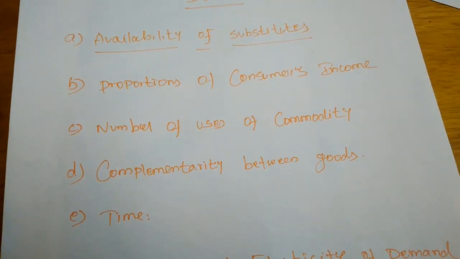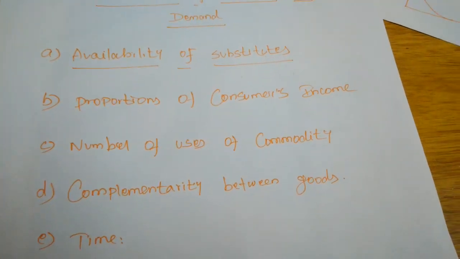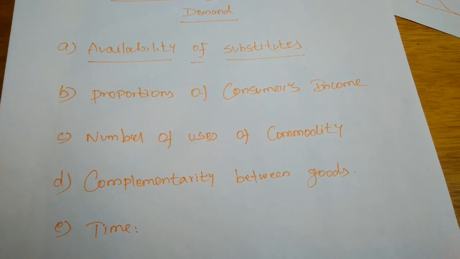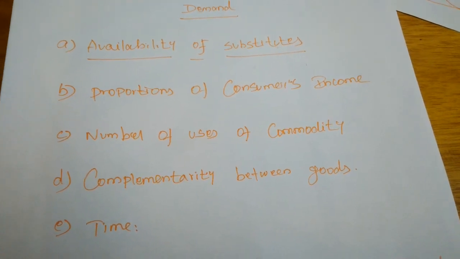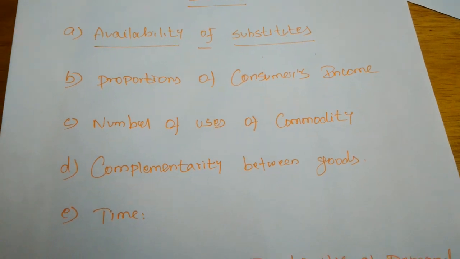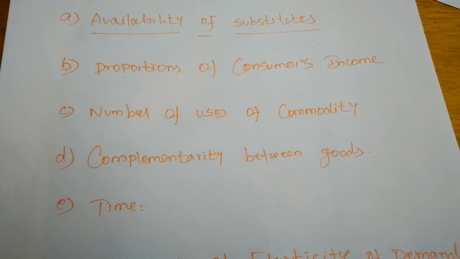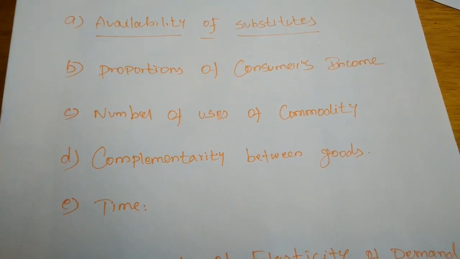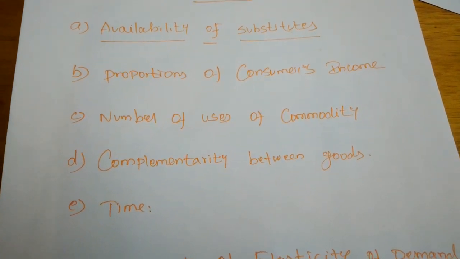So, the availability of substitutes: if there are more substitute commodities, the elasticity of demand will also be more. Next, the proportion of consumers' income spent on a commodity also creates elasticity of demand.